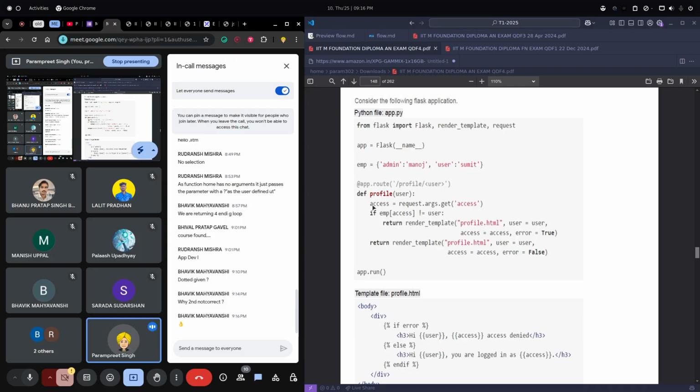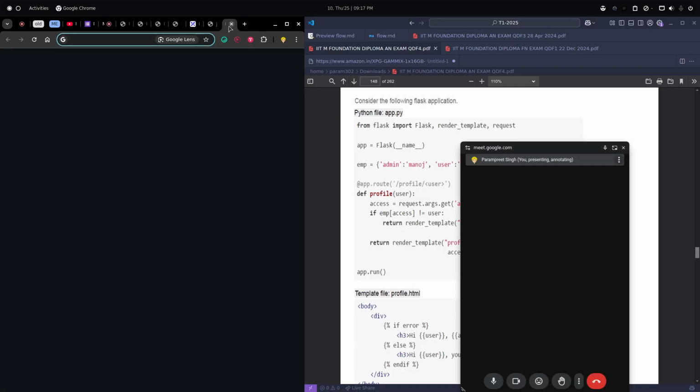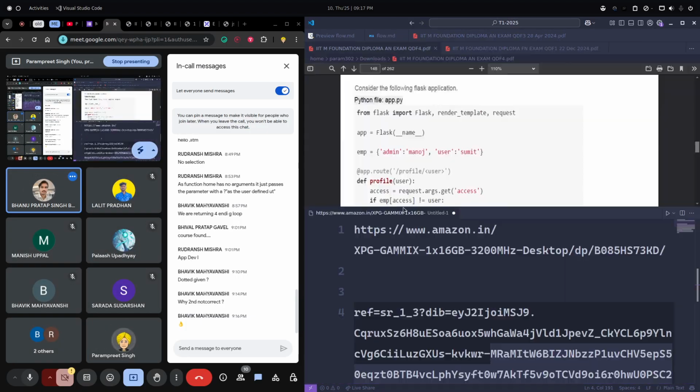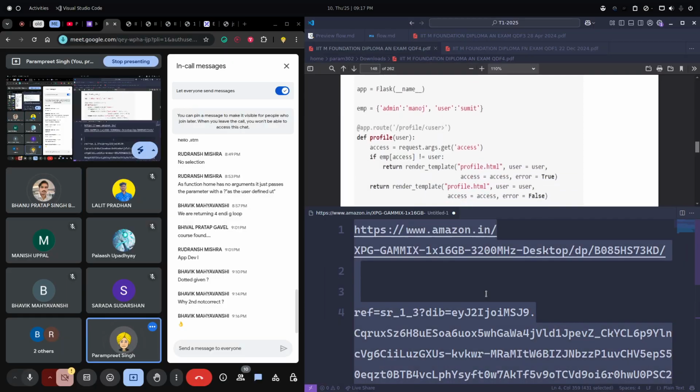What we are doing is getting the access key or access parameter in the URL, if the user has provided it. Whatever the value of access is, if we set access equals admin or access equals user, access is not equal to user. Okay, got it. So let me explain this a bit. The test for invalid keys is in the first condition.